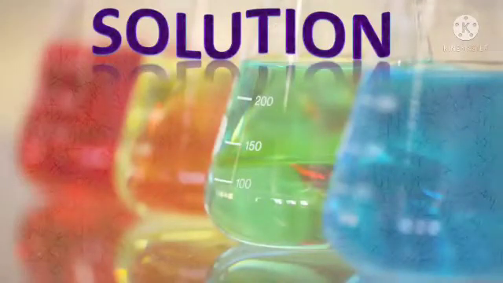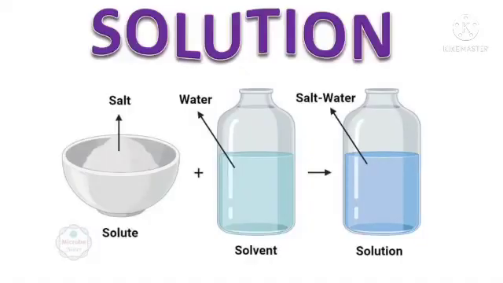Solution. It is a homogeneous mixture of two or more substances. First one is solute, the substance which is in less quantity in a solution. Second part is solvent, the substance which is in larger quantity in a solution. For example, solution of salt and water. In this solution, water is solvent and salt is solute.